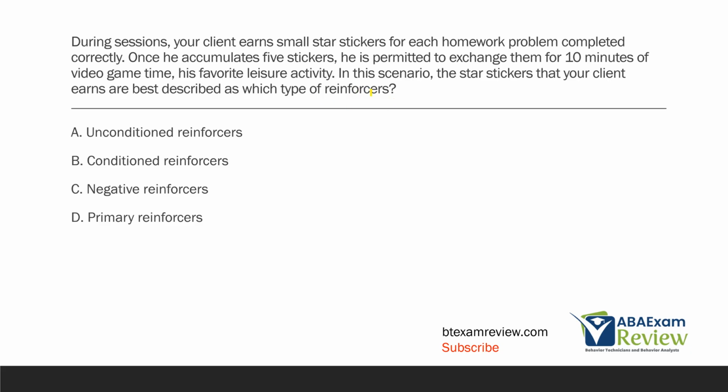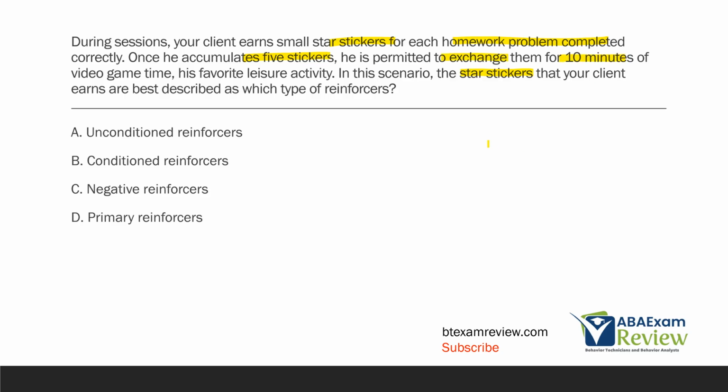During sessions, your client earns small star stickers for each homework problem completed correctly. Once he accumulates 5 stickers, he is permitted to exchange them for 10 minutes of video game time, his favorite leisure activity. In this scenario, the star stickers that your client earns are best described as which type of reinforcers? So we are looking at these star stickers. Now, if we look at this scenario, it's pretty clearly a token economy because the client is earning these stickers for homework problems completed. Once he gets enough stickers, he exchanges them for 10 minutes of video game time.